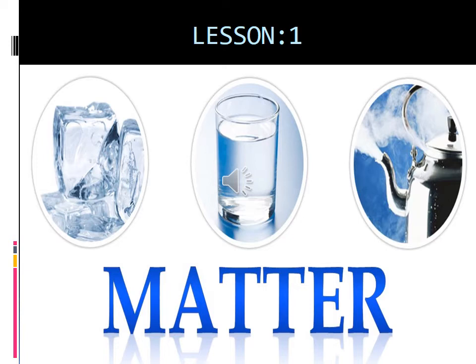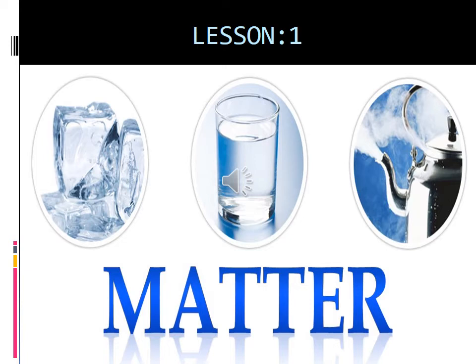And then we have learnt about molecules and substance. Matter is made up of tiny particles. The tiny particle is called molecule, okay? And then substance, what is meant by substance? Matter is made up of one kind of particles. The particles are called substance, okay?